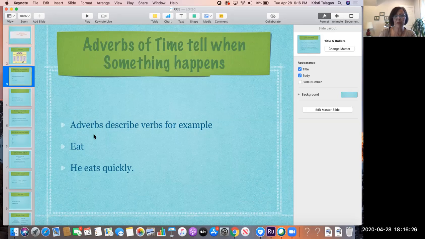For example, eat. Eat is a verb, and he eats quickly. This is a pronoun or a noun, and eats is the verb, and quickly describes how he eats. So that's an adverb.